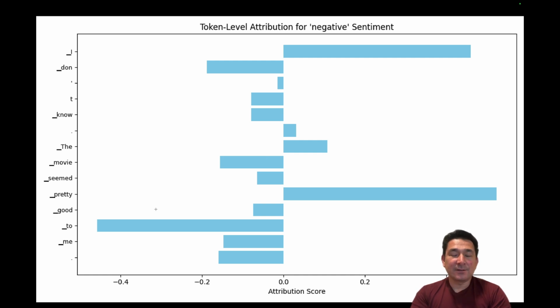So from what you can see here, you can probably conclude that there are some flaws within our data set, especially this "to" here, which is contributing such a heavy negative sentiment to the overall classification of this sentence. So here we see incorrect classification and how we can use Captum in order to help us debug and understand how it arrived at that conclusion.